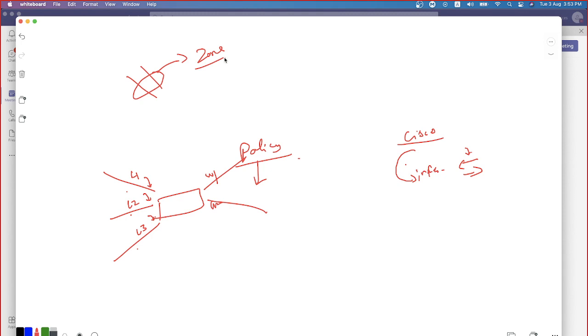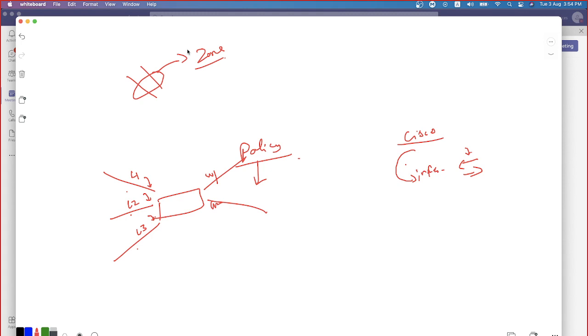Now, the zone concept is also there in Checkpoint. I don't know whether you read that or not, because until two years back you would have gone through R75 or R77, and by that time I think we did not have anything called zones. Now in the newer versions we also have zones. Okay, fine, that doesn't matter. A zone is a logical component with which you can group a set of interfaces. It can be physical or logical, it doesn't matter. I can group them together with the help of a zone.